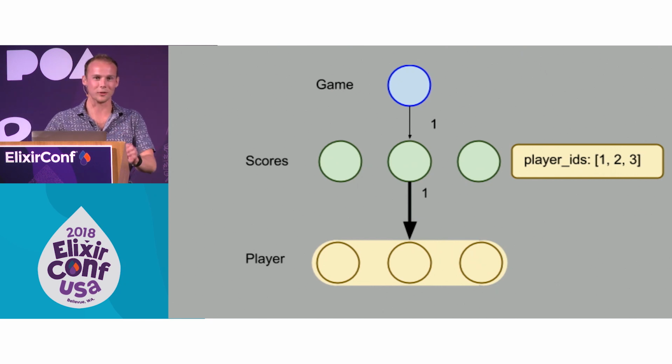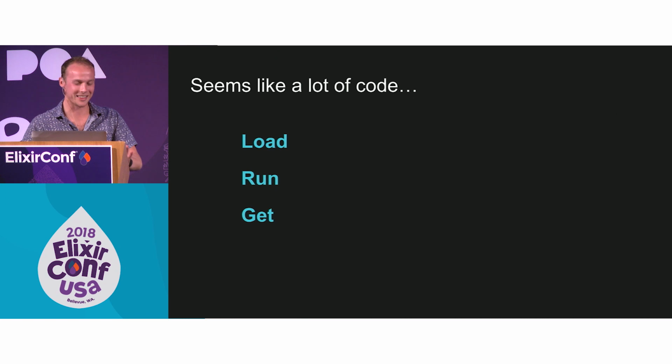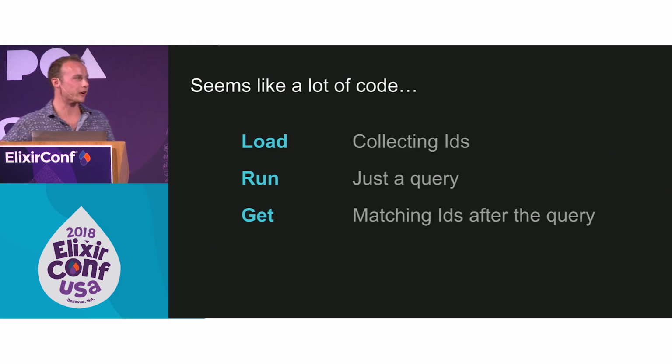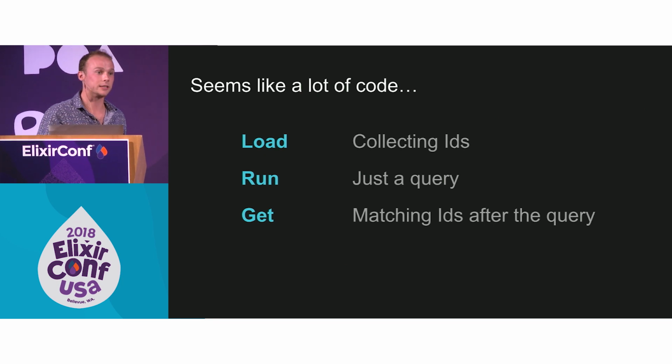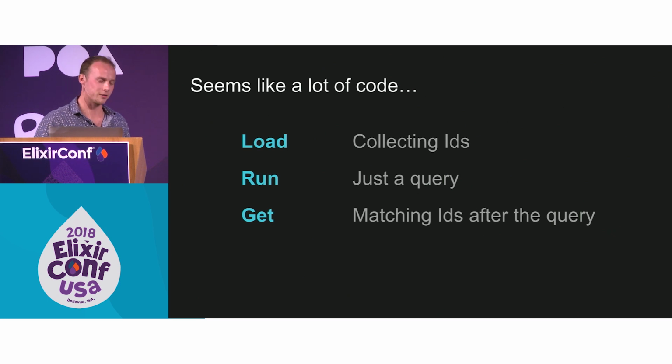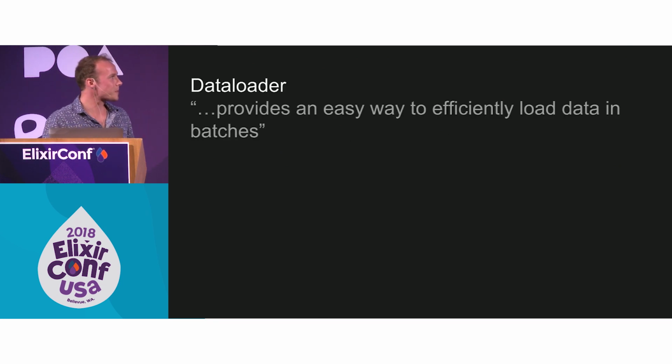Making the visual took way longer than you might think. But that seems like a lot more steps. There's just a lot of code involved in doing all of that. But the more we think about it, loading, collecting all of those IDs, that's probably going to be pretty similar in all the cases. And getting the results from that list of results from the query, that's also going to be pretty normal. And then we have the run step, which can definitely get confusing. Luckily, Ecto is pretty good at building queries, so let's move into how we would do that.